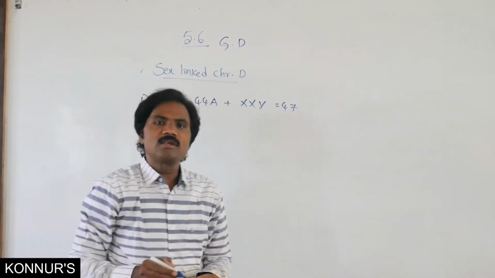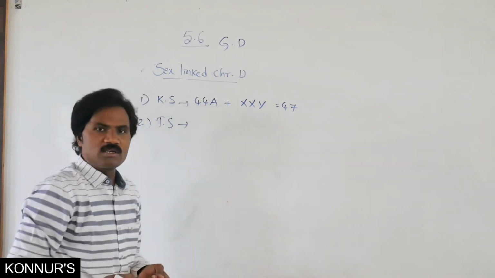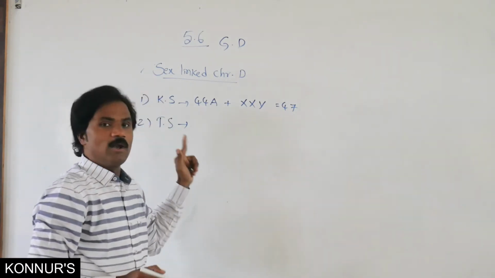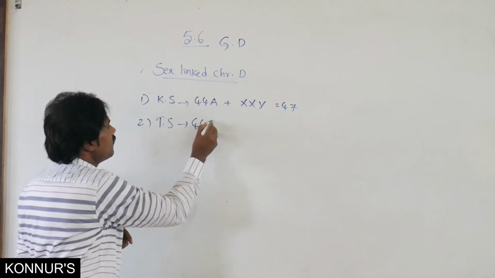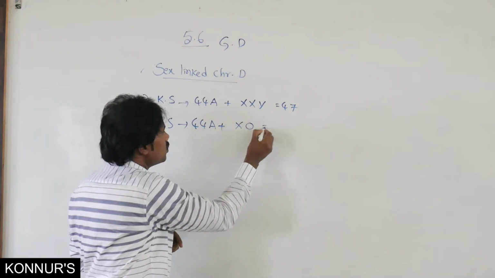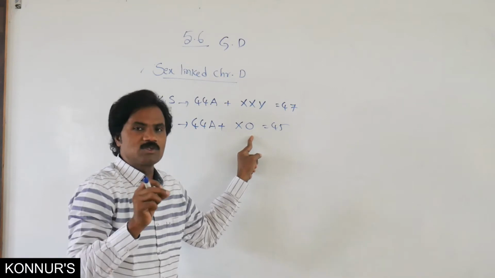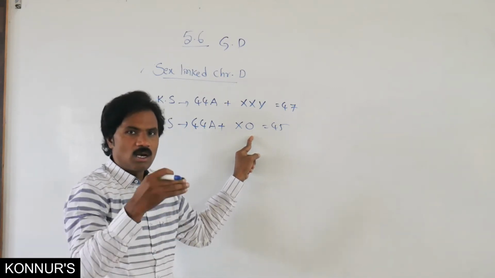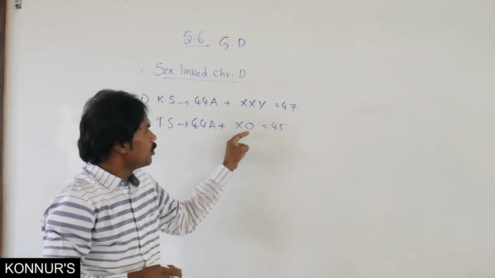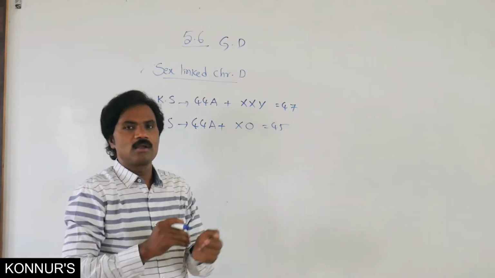Then Turner's syndrome. Turner syndrome normally affects females only. Here there are 44 autosomes as well as X0. That means loss of one chromosome, the X chromosome. As I said in the last class, loss of one chromosome is called monosomy. In this monosomy, Turner syndrome normally affects female organisms.